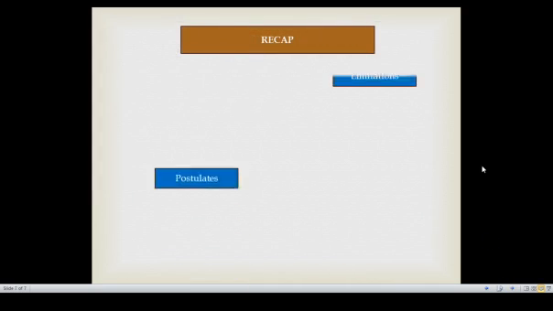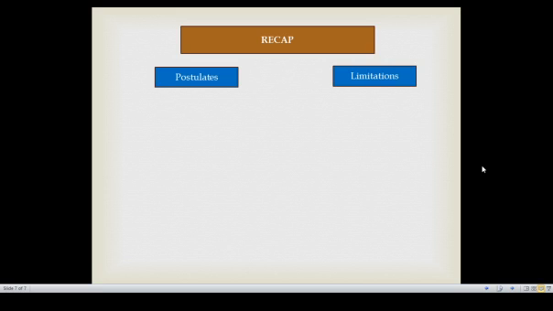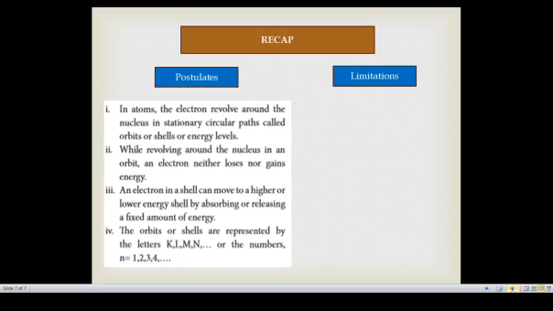Now it's time to recap. Today we discussed the postulates and limitations of Bohr's atomic model. The postulates: electrons revolve around the nucleus in a stationary circular path called an orbit, or shell, or energy level. While revolving, the electrons neither lose nor gain energy. Third, if an electron absorbs some energy, it moves to a higher energy level, or if it releases some energy, it jumps to a lower energy shell.